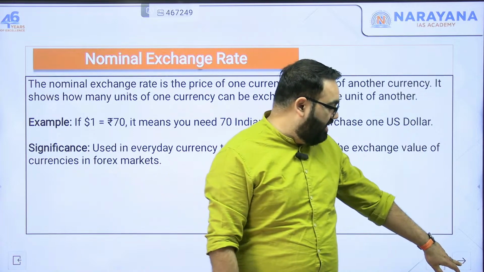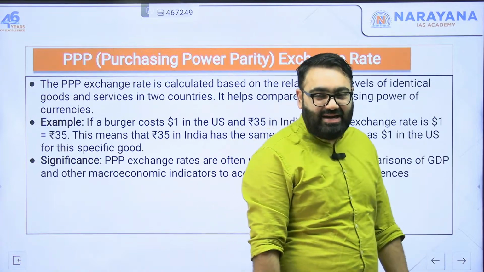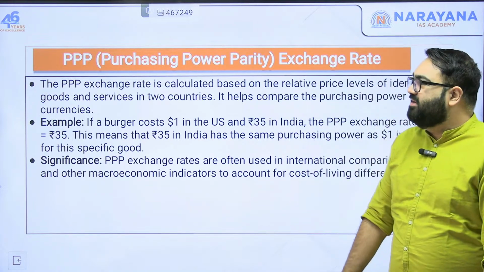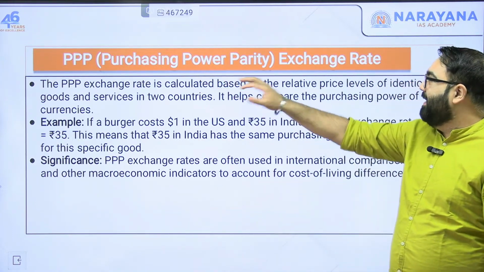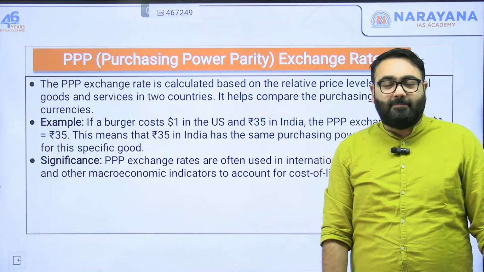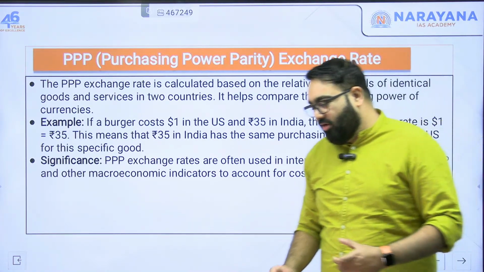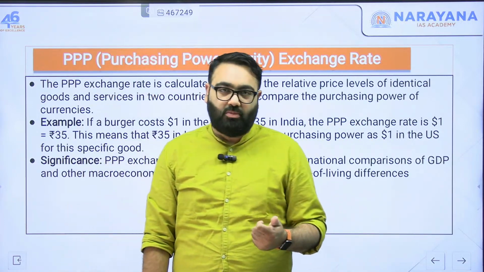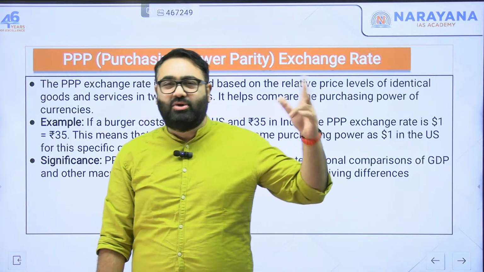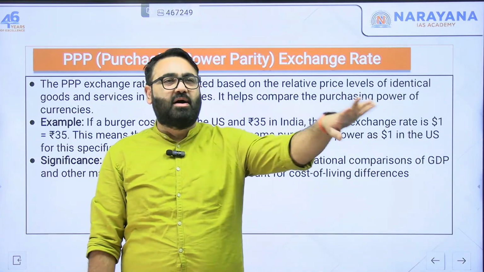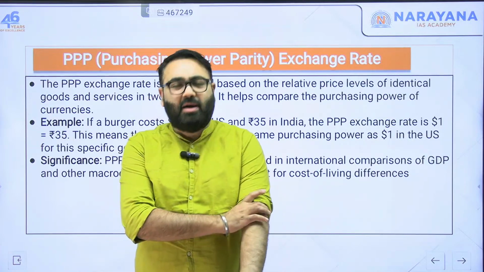But this is not the only way in which you can understand the currency rate. One other way is called purchasing power parity, the PPP exchange rate. Now, what is the PPP exchange rate? See, very often when someone, let's say from India, goes to the US for a job, they tell you their salary. Let's say someone in the US says, oh, I will be earning $5,000 per month.